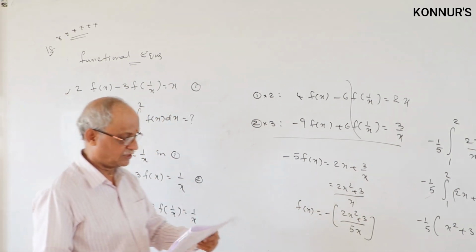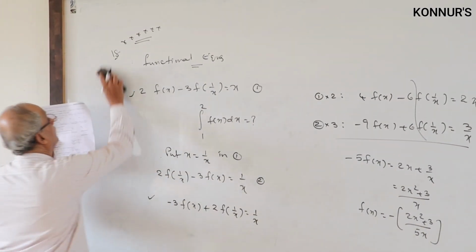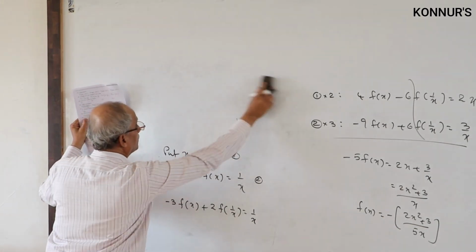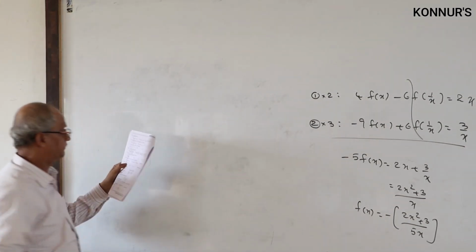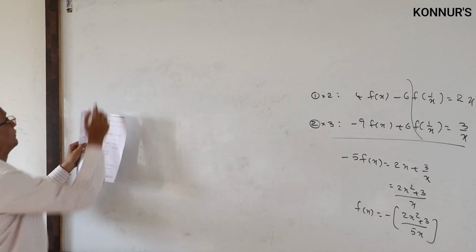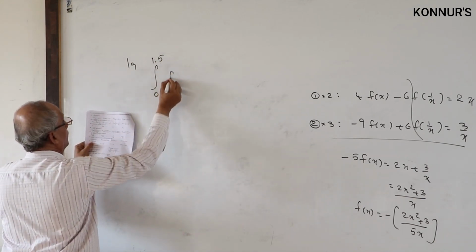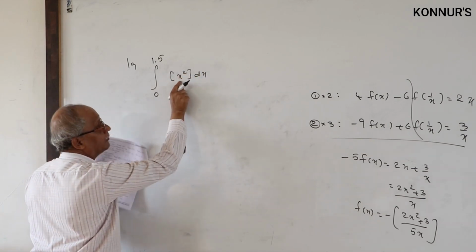19th also, step function, important definite integral basis. So that is integral 0 to 1.5 of step of x square. Square is there.